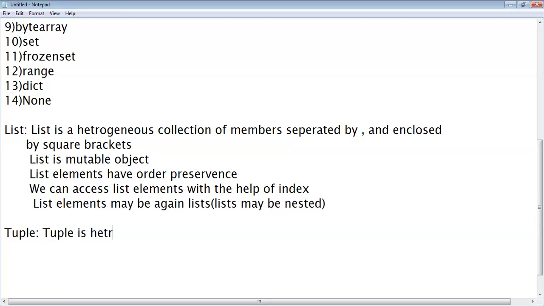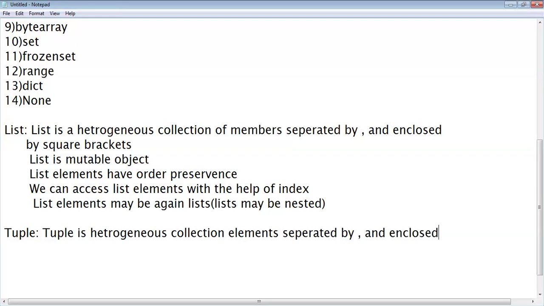Tuple is a heterogeneous collection of elements separated by comma and enclosed by parenthesis. Parenthesis means brackets, right? And there is only one difference between list and tuple.